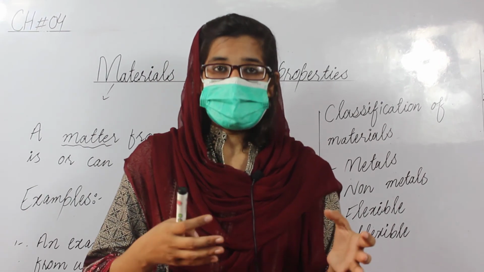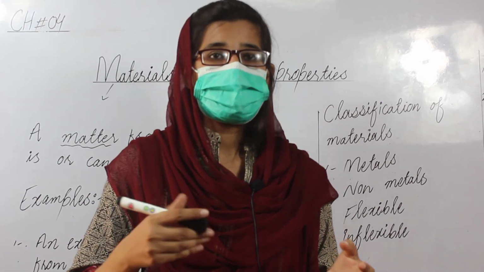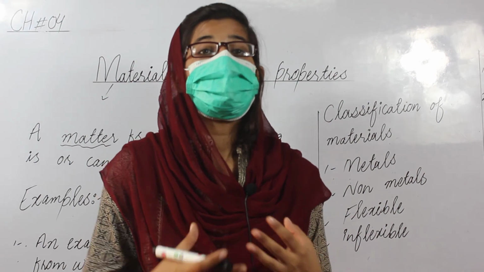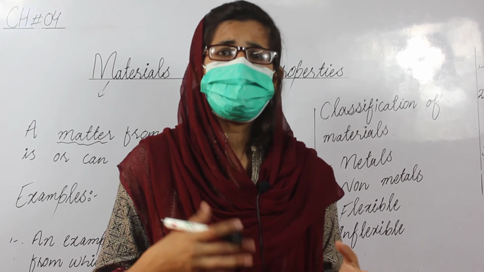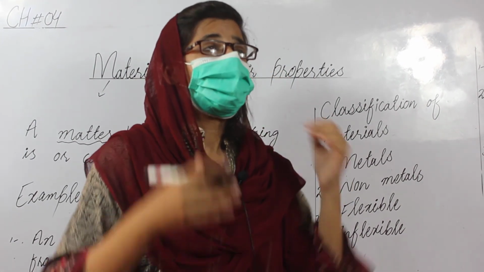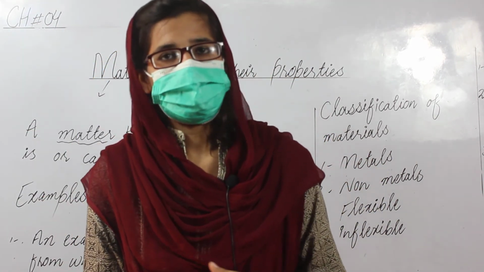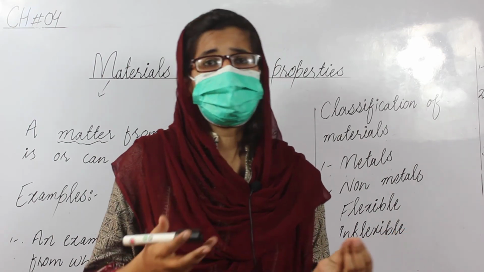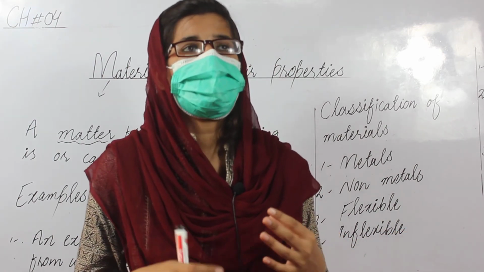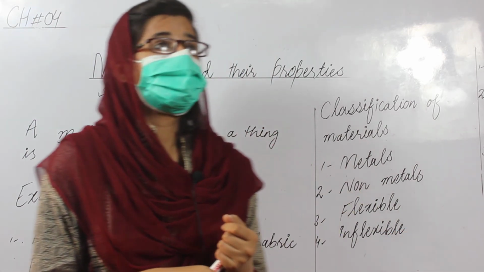Metals are malleable, they can be pressed out into different things without breaking, but non-metals are non-malleable, they cannot be pressed out without breaking, they cannot be made into different things.